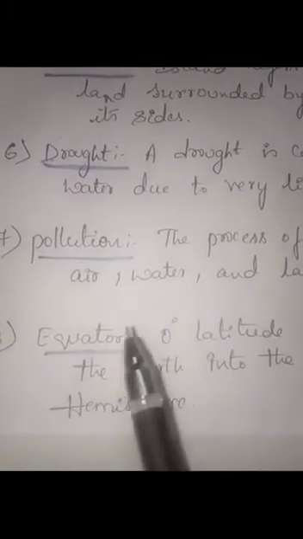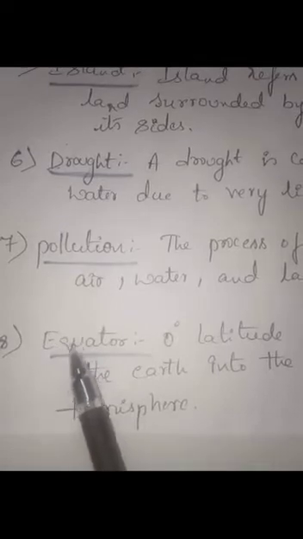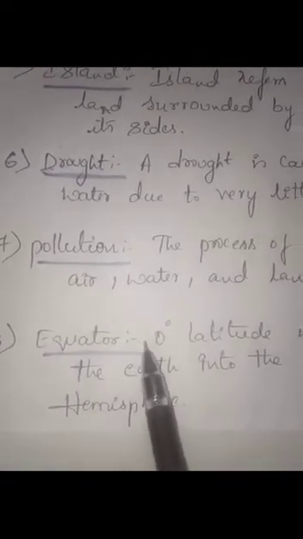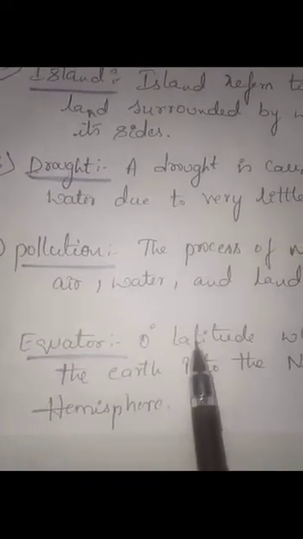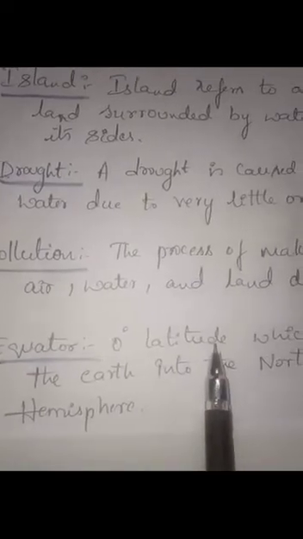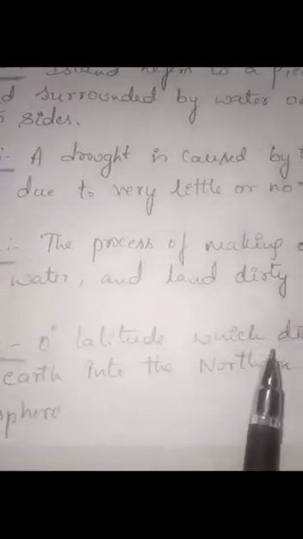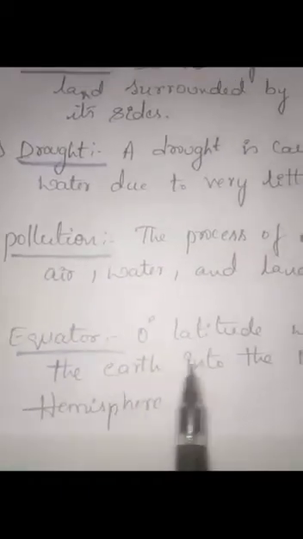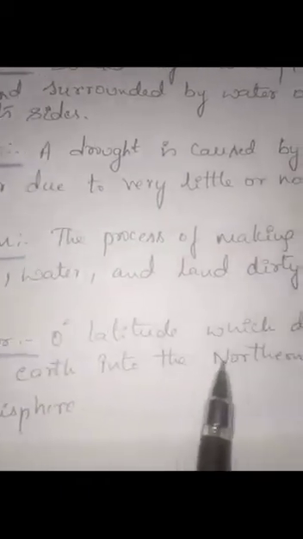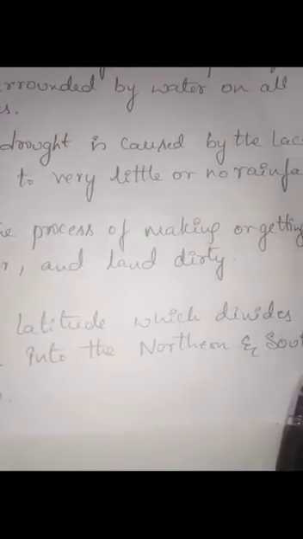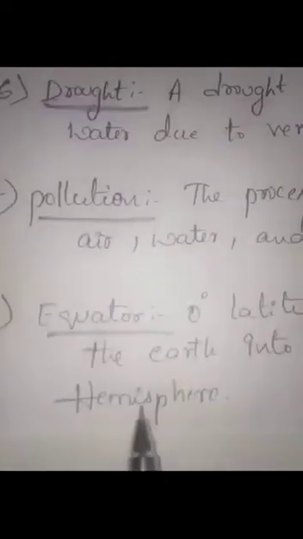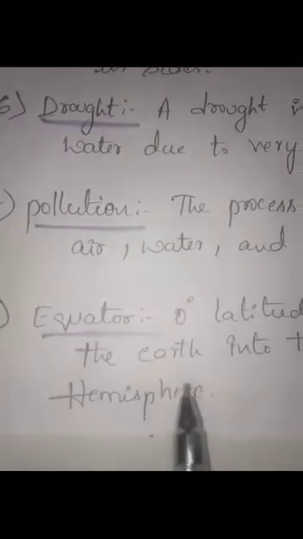Next word. What is the next word? Equator. EQUATOR. Equator. So that 0 degree latitude which divides the earth into the northern and southern hemisphere, we call it as equator.